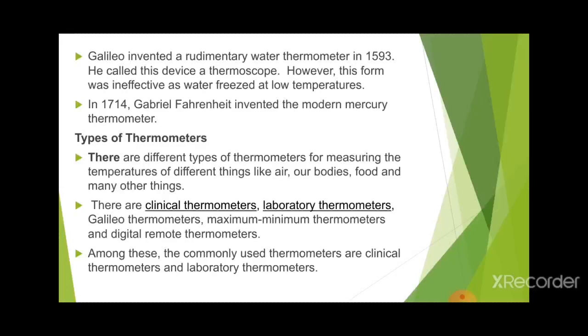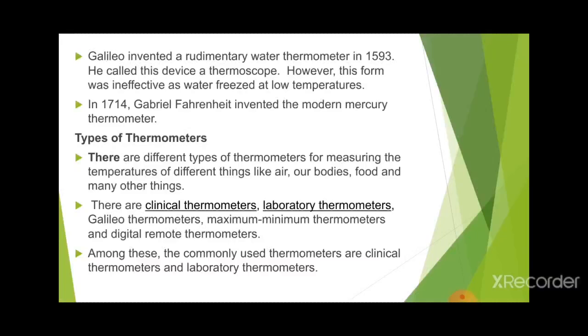Types of thermometers: you might have heard of different types of thermometers, because we cannot measure every temperature with the same thermometer. That's why we need different thermometers to measure the temperature of air, our bodies, food, and many other things.